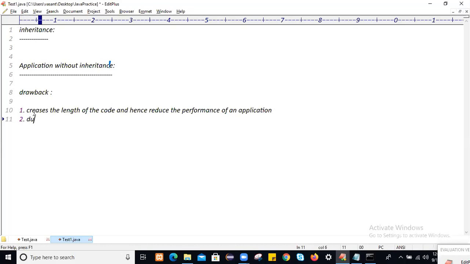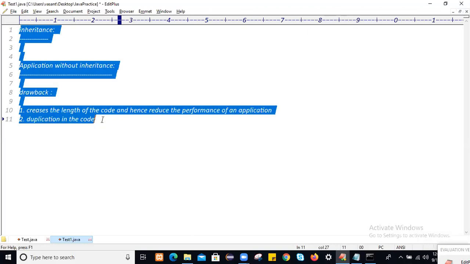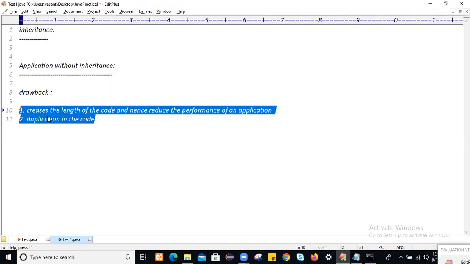Okay, there is duplication in the code. So it increases the length of the code, so due to that it reduces the performance, and there is duplication in the code. So there is duplication. That is the drawback of the application without inheritance.